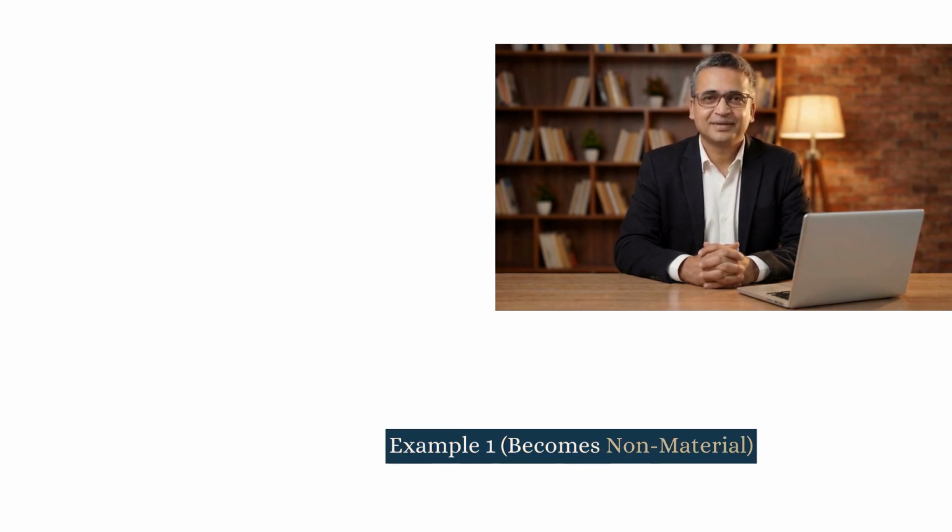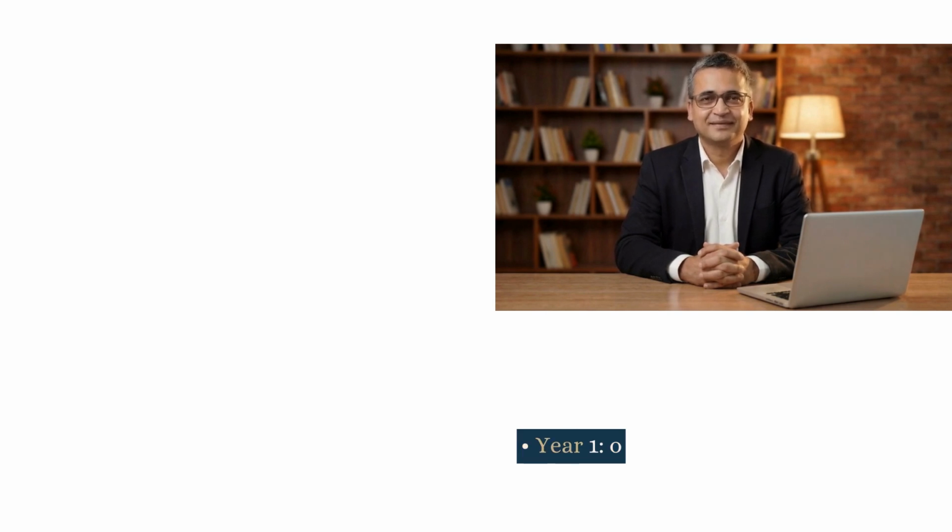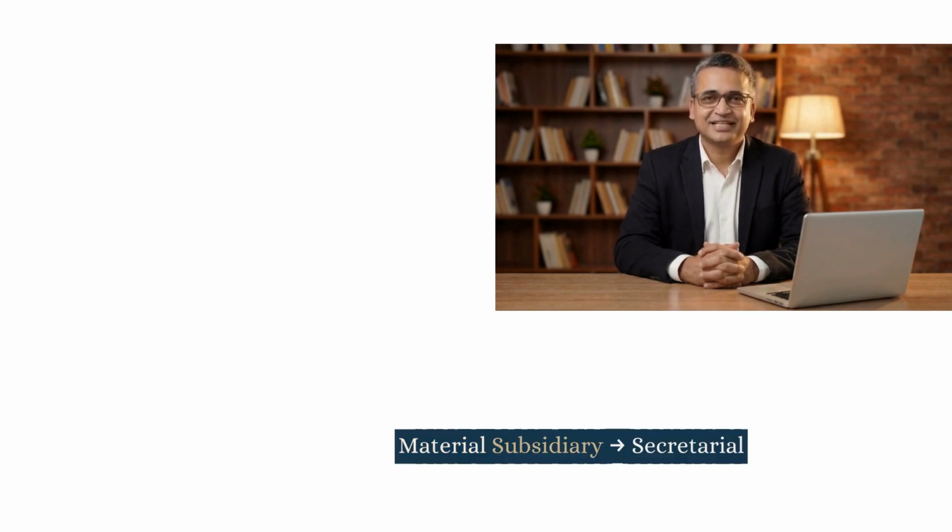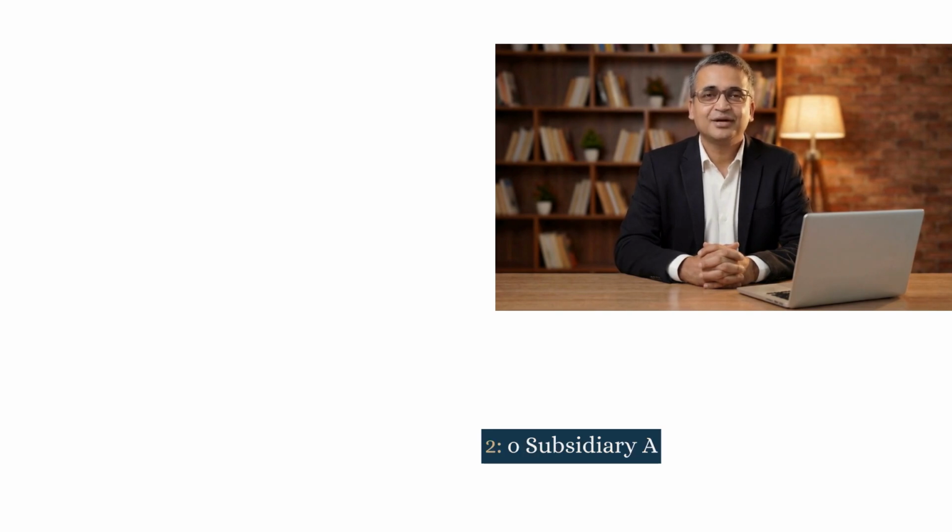Example 1: becomes non-material. Year 1. Subsidiary A income is equal to 15 crore rupees and group income is equal to 100 crore rupees. 15%, material subsidiary, secretarial audit required. Year 2. Subsidiary A income is equal to 8 crore rupees.